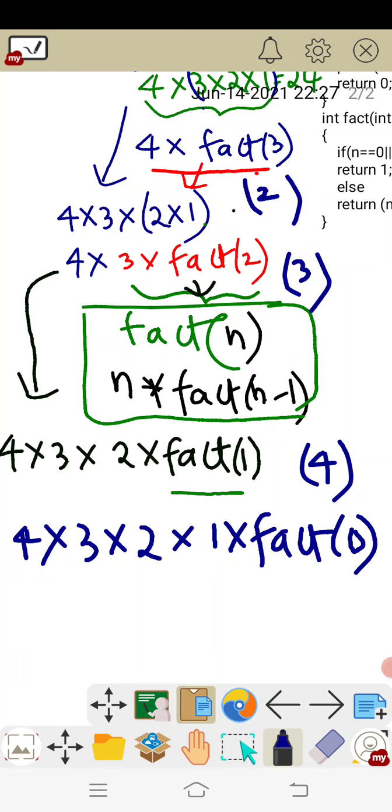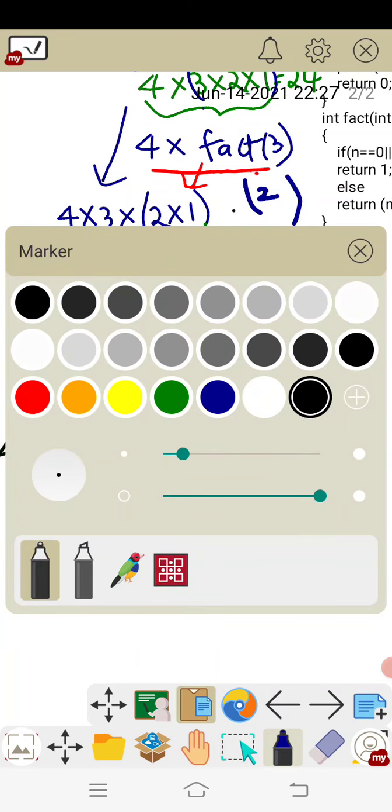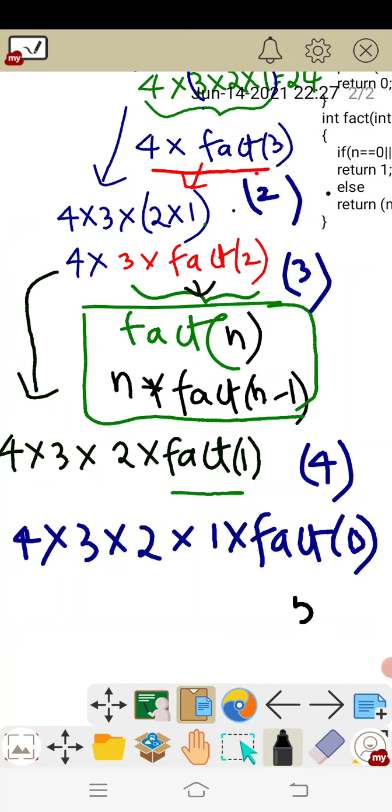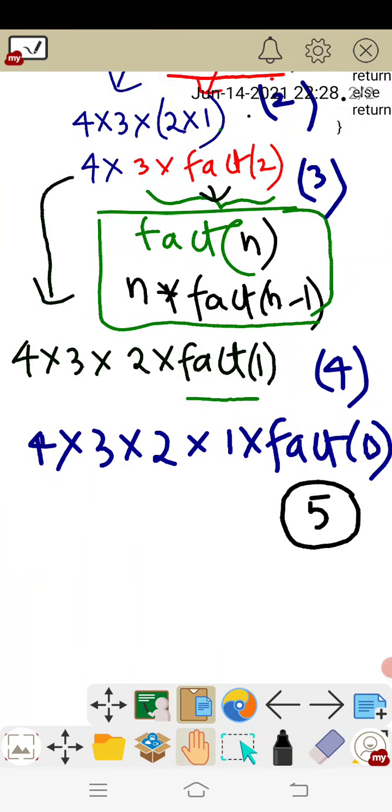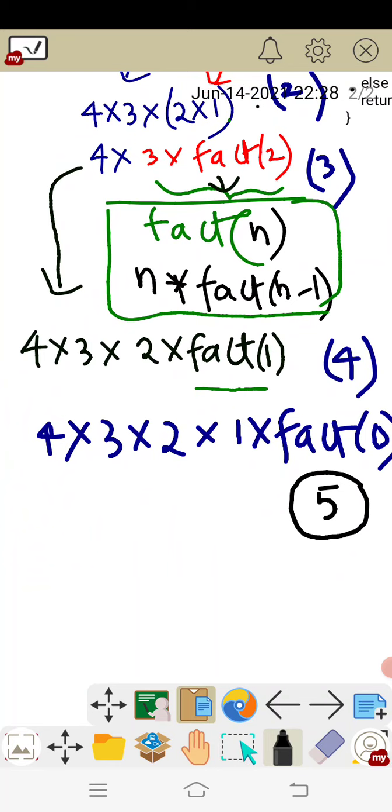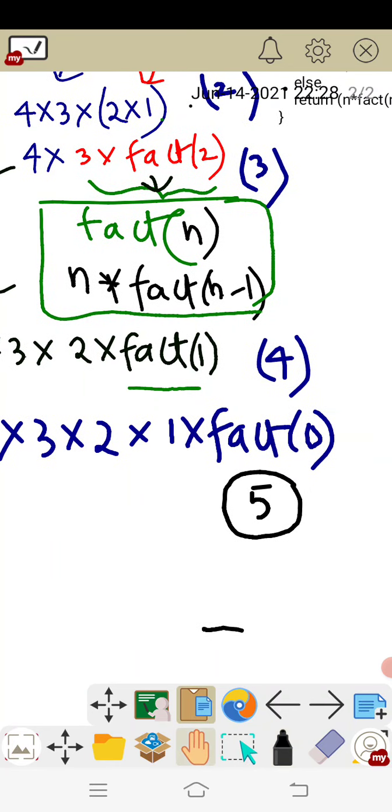So this is the last time the fact function is going to be called, for the fifth time, and the process is going to end here, because it will not go into the negative values. And we will mention a condition for whenever n becomes 0. Now the n has become 0.